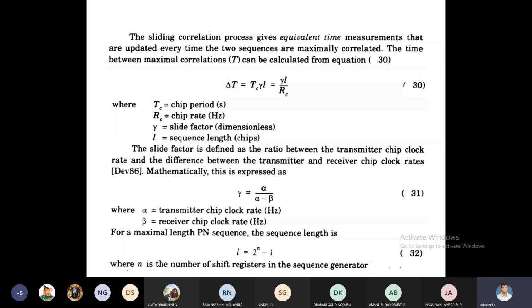Here what is meant by sequence length? L equal to 2 power n minus 1. That is, L is the PN sequence length, already discussed in the previous module. Of the total channel bandwidth, some part is occupied by the carrier frequency fc, and the remaining part is occupied by the pseudo noise code. The length of the pseudo noise code is L, which is equal to 2 power n minus 1, where n is the number of shift registers used in a sequence generator.